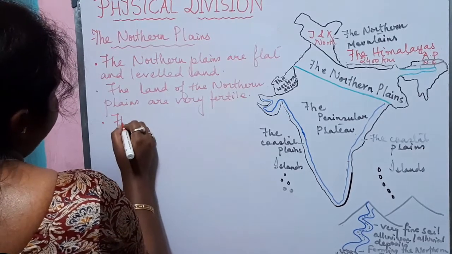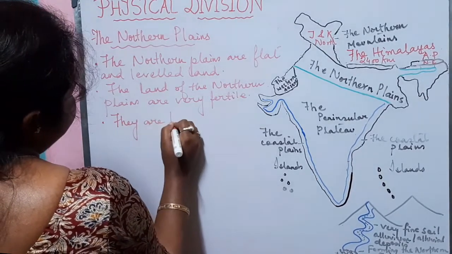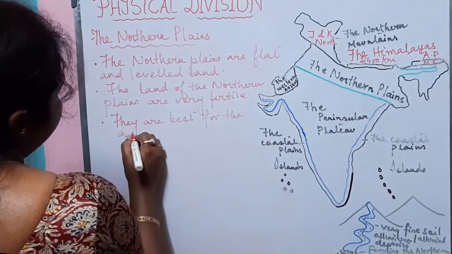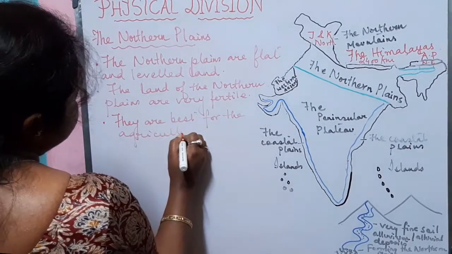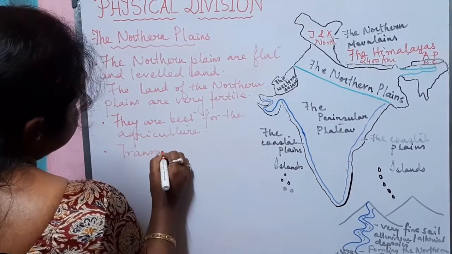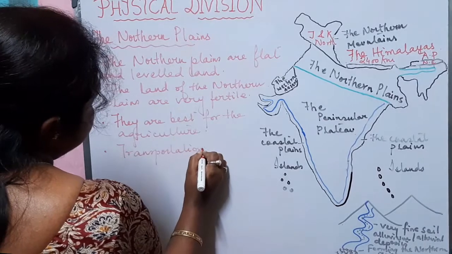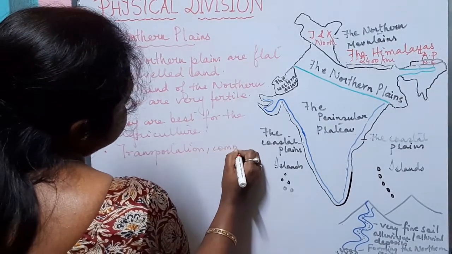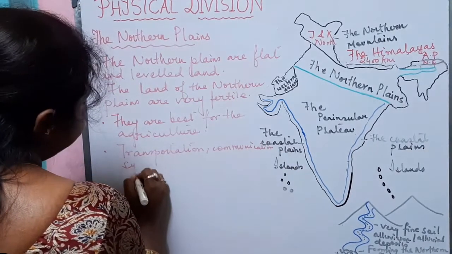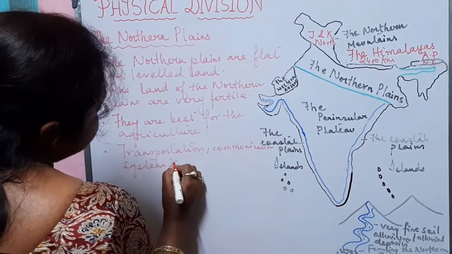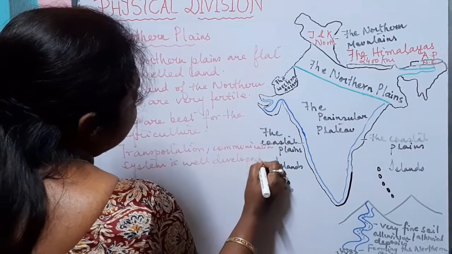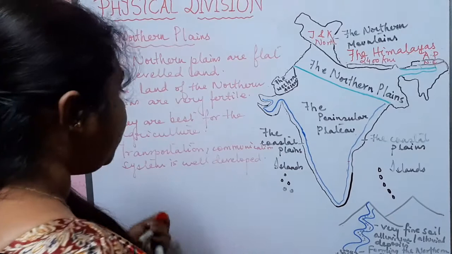So it is best for agriculture. Here, the transportation and communication system is well developed. Why? Because it is quite easy to construct roadways and railways here.